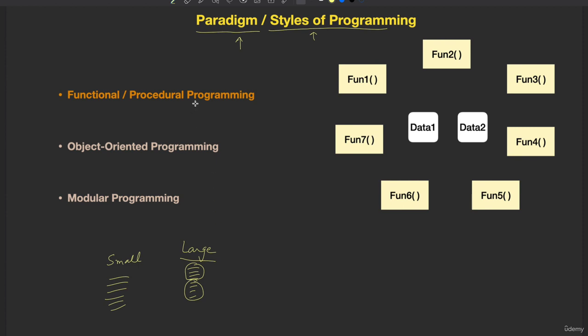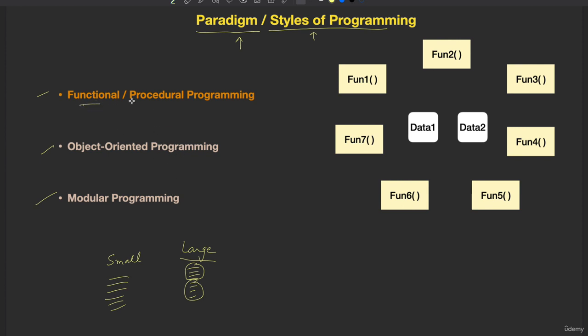So there are various approaches for organizing your code, that is, various paradigms. What are those? One is called functional or procedural programming, the second is object-oriented programming, and the third is modular programming. These are the ones related to Python, so I'm covering these. There are more paradigms available, but let us talk about these paradigms.